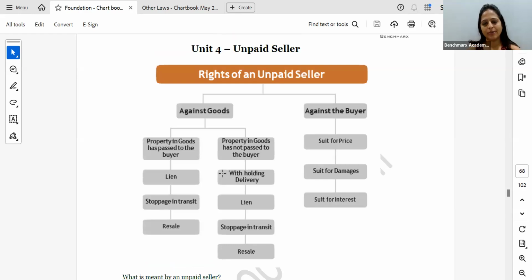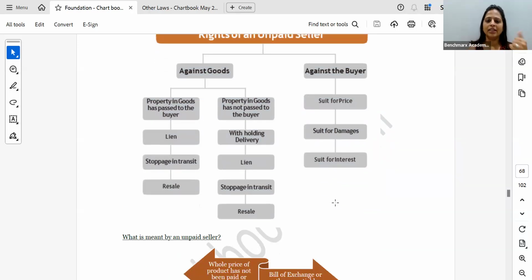Coming to the last part of this particular chapter, it is about the unpaid seller. So unpaid seller, again, against the buyer. I told this to you in class also. Again, I'm telling you that in the examination, a question will be asked. He will say rights of unpaid seller against the goods or against the buyer, or rights of a buyer against the seller. Against the buyer, he can always sue for damages, for price, for interest, all of this. But when it comes to against the goods, then he can exercise lien, stoppage in transit, or resale of goods. So please read the question properly, whether the right is against the goods or against the buyer.